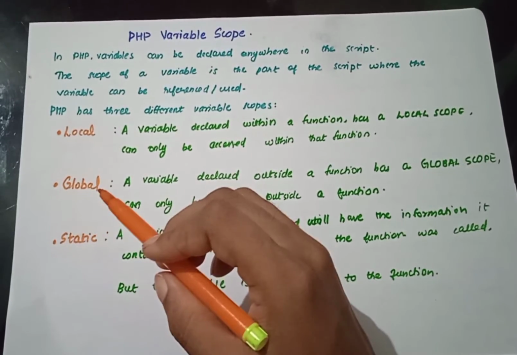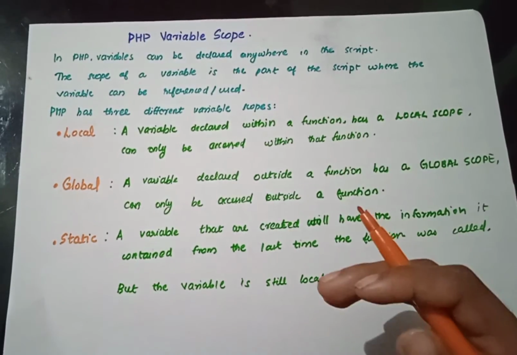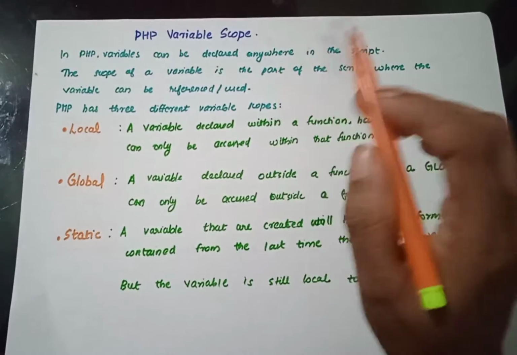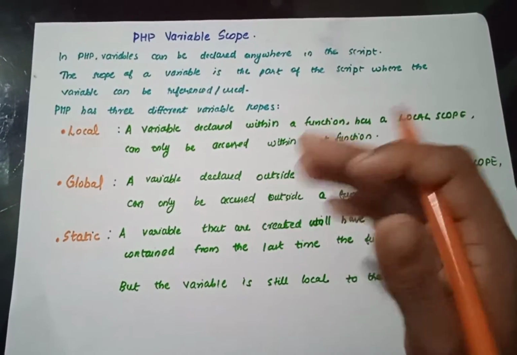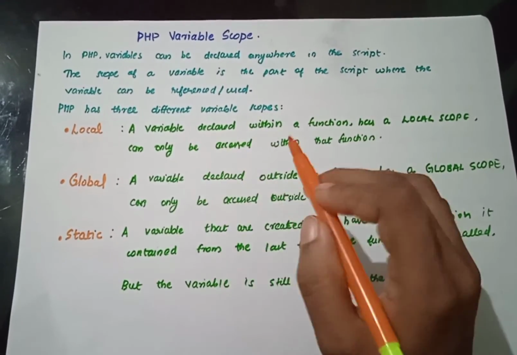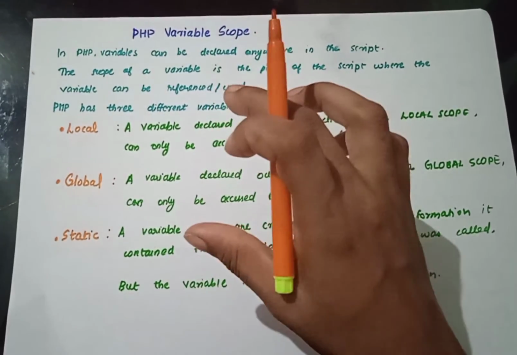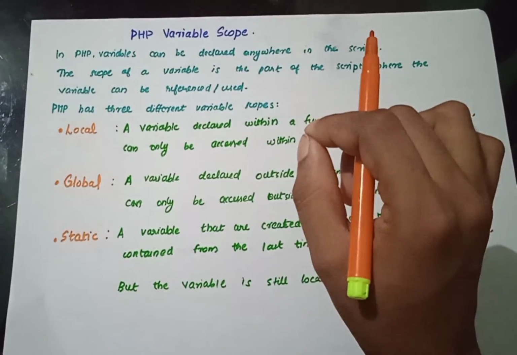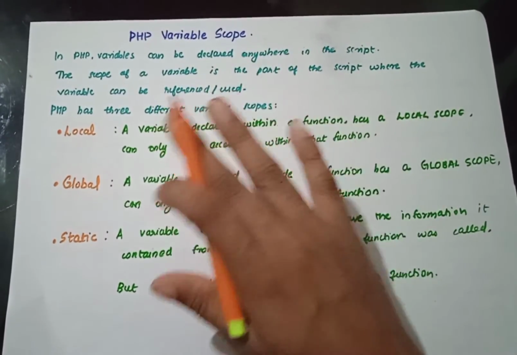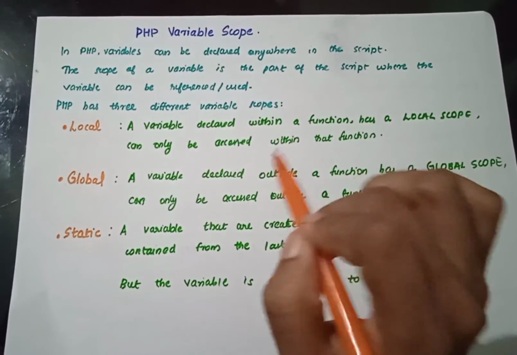And for the global scope, whenever you need to access the same variable for different cases, you just write a variable outside with some value, then write your different functions, and you can use the same variables to get different outputs. Local variables are just for a single purpose. You define a variable, do the calculation and output it. So that variable will have its life or value only in that function.